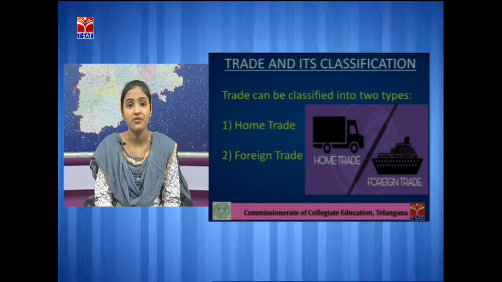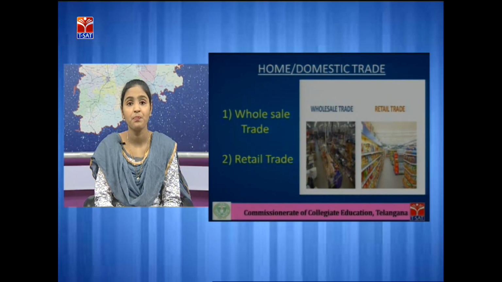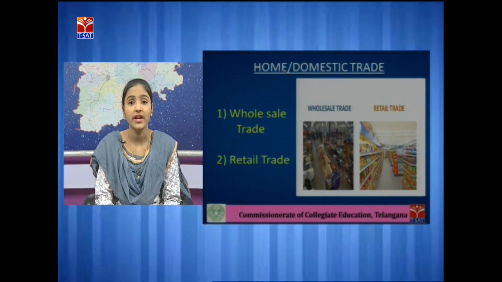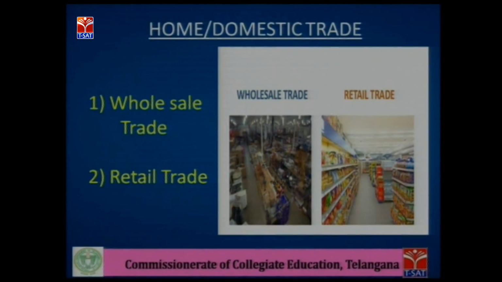Trade is broadly classified into two types, that is home trade and foreign trade. Firstly, we'll see what is home trade. Home trade means the trade which takes place within the boundaries of a country, means in only one country. Home trade is also called domestic trade or internal trade. In home trade, both the buyers and the sellers belong to the same country. As the trade is done on a national basis, national currency is used in home trade.